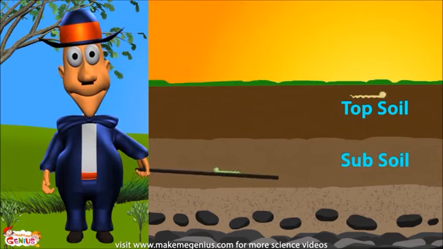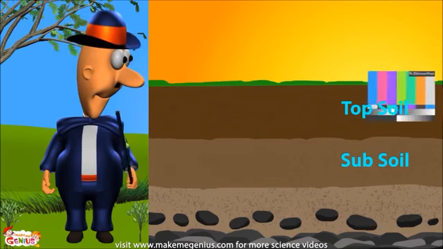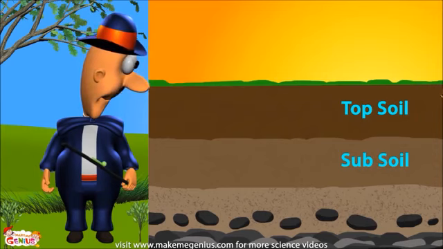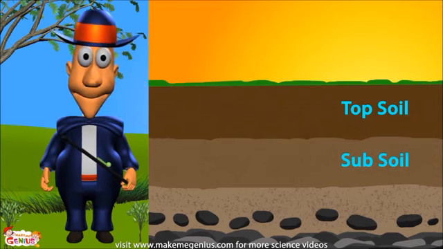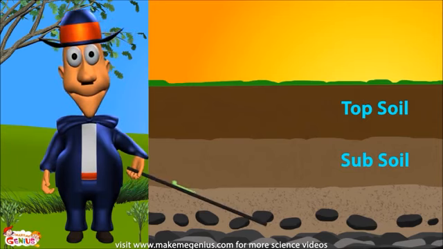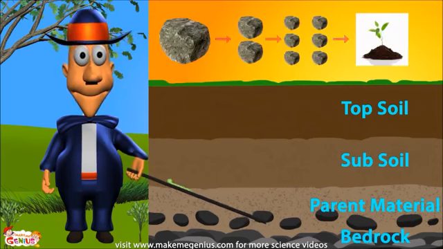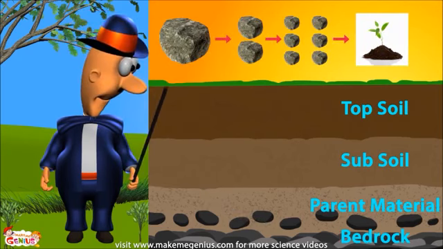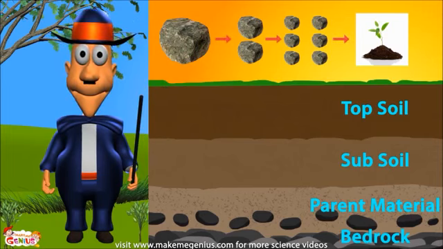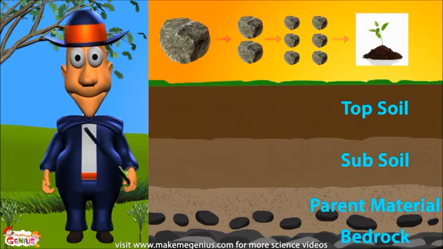This part is called subsoil and has small particles of rock. This part is called parent material. These are the parents' rocks which get broken down slowly and become smaller and smaller to form the soil. So this is the part in which the parents of topsoil and subsoil live. Aha! These are big rocks. These big rocks are kind of grandparents of the soil. They break down and form the parent material. Then the parents' rocks break down due to the pressure, temperature, and water. This is how subsoil and topsoil are formed.